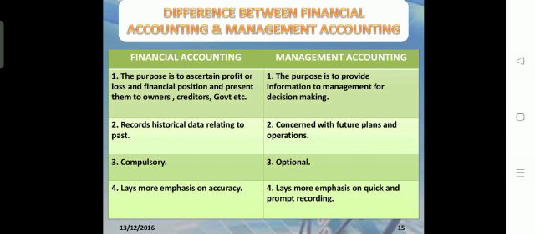When we come across management accounting, it seems similar to financial accounting, but there are so many differences we can find between financial accounting and management accounting. Those we can find under all these differences.